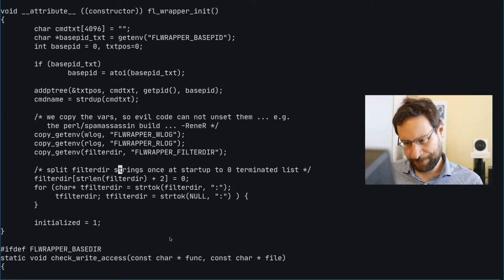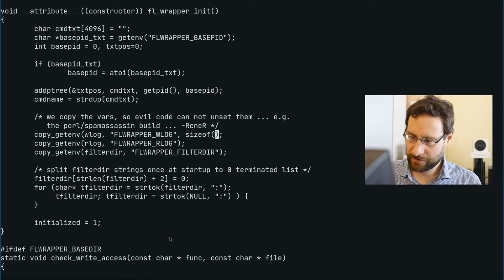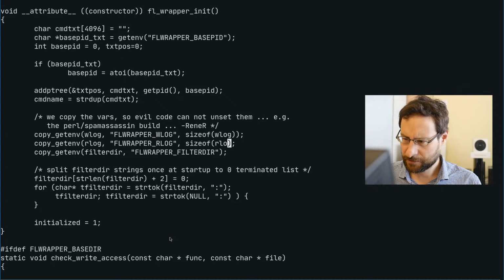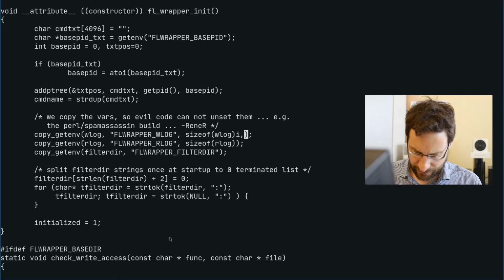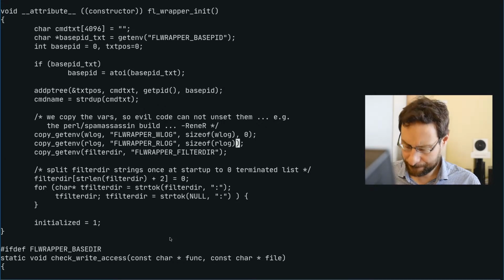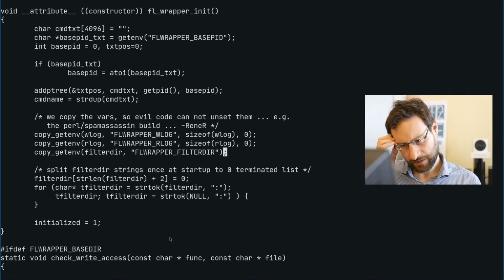And save a little bit. So let's maybe make this a little bit nicer. Size of like wlog and size of rlog, although probably that is not measurable, but whatever. If the string length, let me just check.